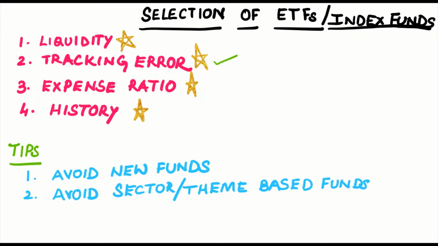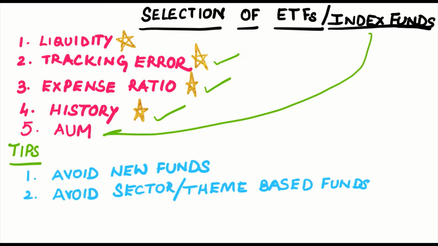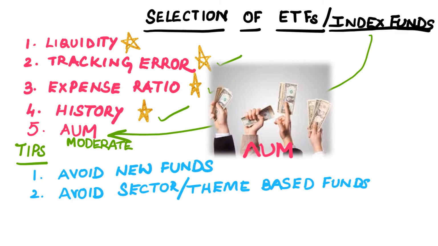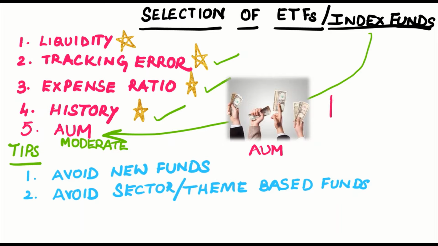In case of index funds also, you need to look at the tracking error, expense ratio and the history of the fund. The AUM of the index fund you choose should not be too high or too less. Try to choose a moderate AUM. What do we mean by AUM? AUM means assets under management. Just think of AUM as the total pool of funds that the fund house is managing. If the total funds are too high, probably the manager has a tough time managing the funds. On the contrary, if the AUM is too less, it means it has not got enough traction in the market, and funds with too less AUMs may charge you more.